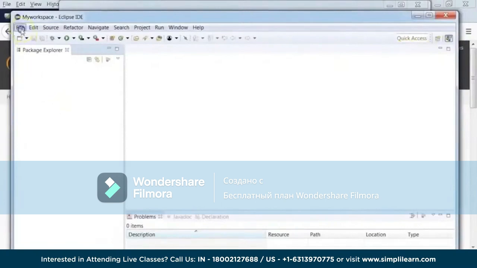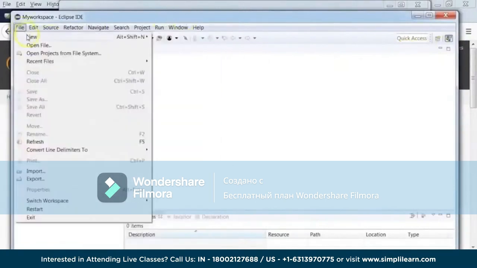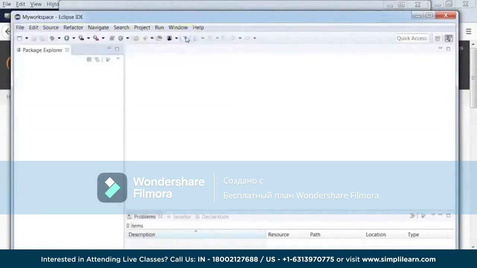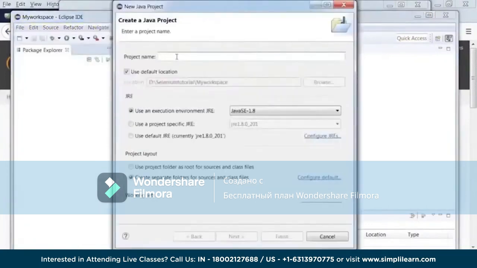So now the first thing you do after launching Eclipse is go ahead and create a new project. So I'll say File, New, and since I'm going to be using Java with Selenium, I'll say create Java project. So give a project name. Let's say My First Project.